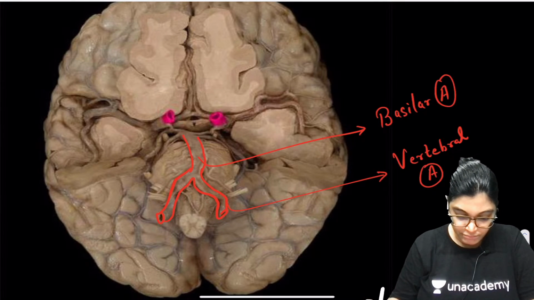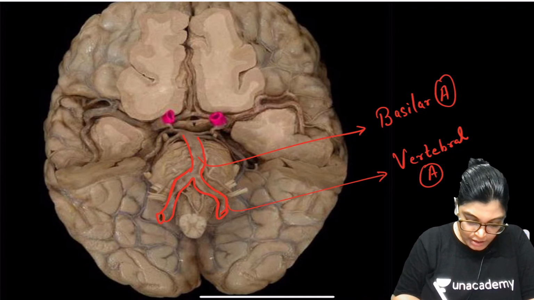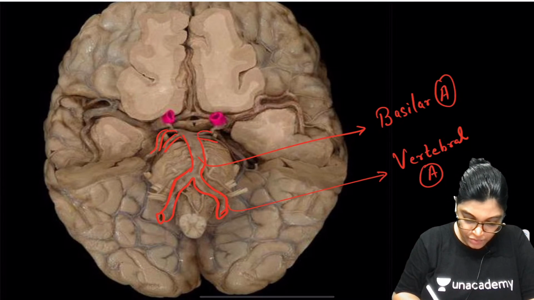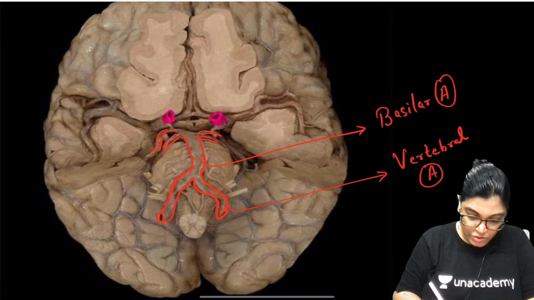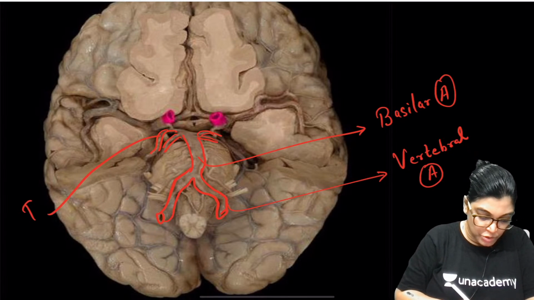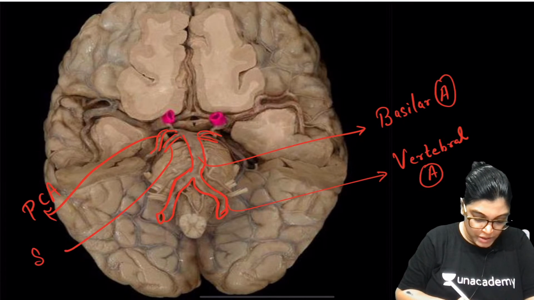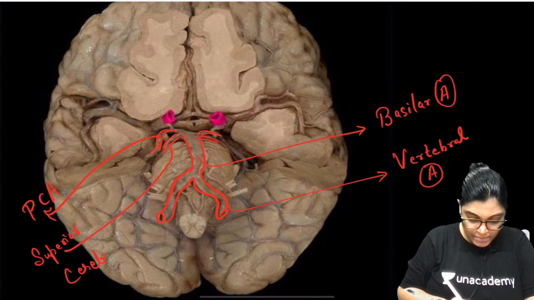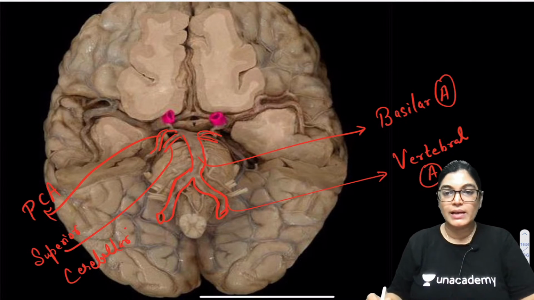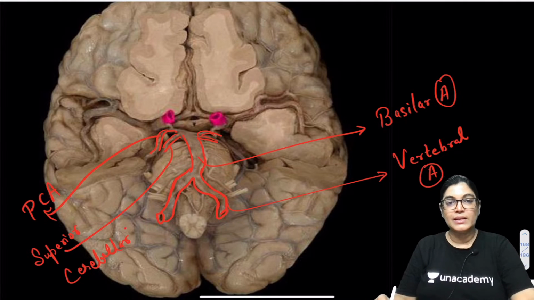Now, these two arteries again you are seeing here, two on either side. So here this will be the PCA, posterior cerebral artery, and this artery which you are seeing is the superior cerebellar artery. Got it? Superior cerebellar artery.